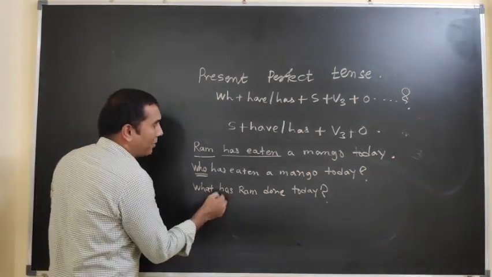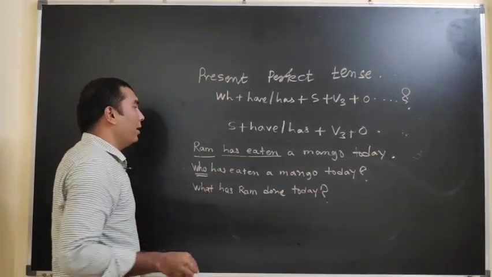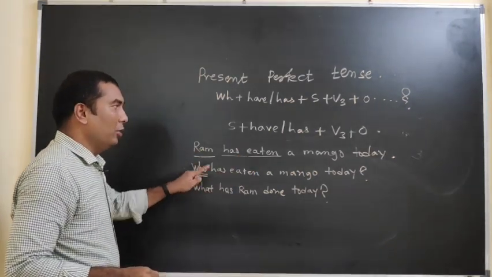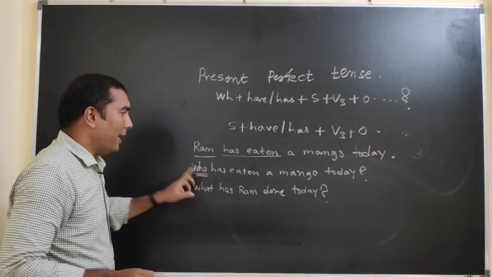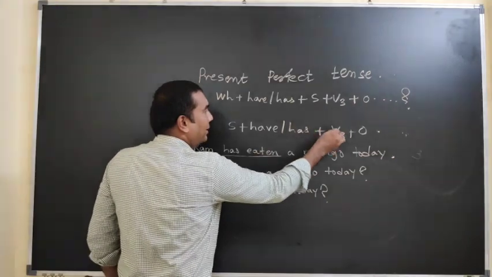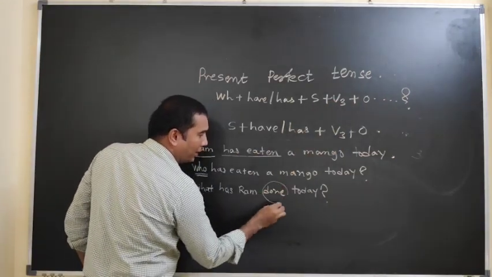Now I am directly asking the question to the verb. I want to know which action Ram has completed. So when asking the question to the main verb, at that time instead of this verb I have used done here.